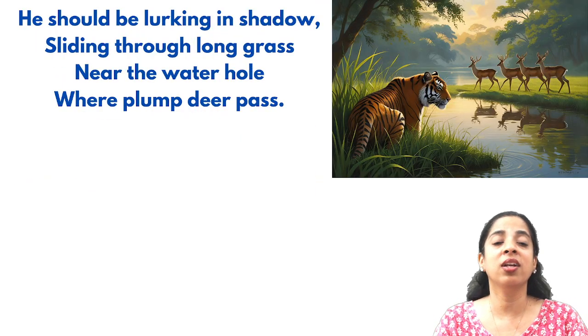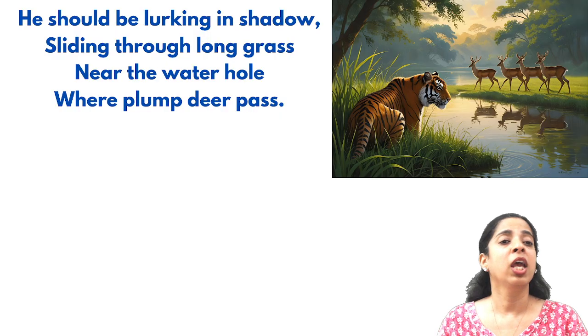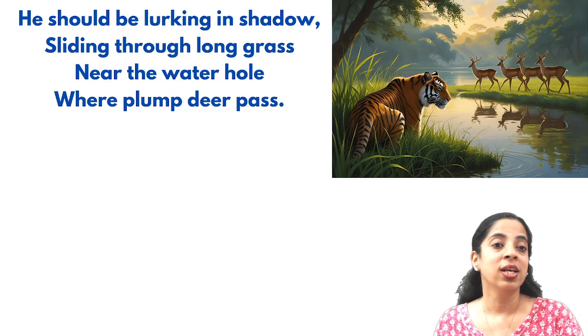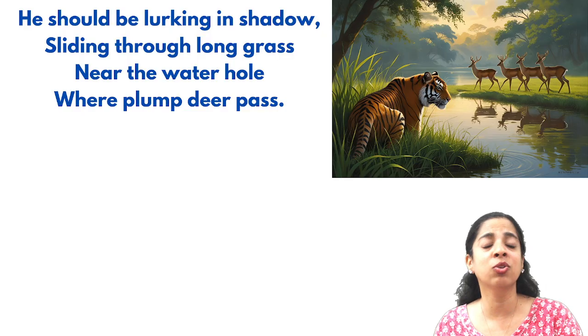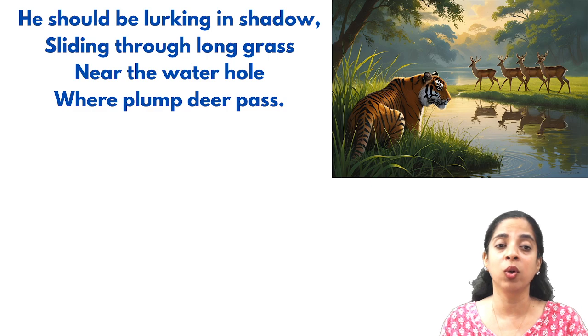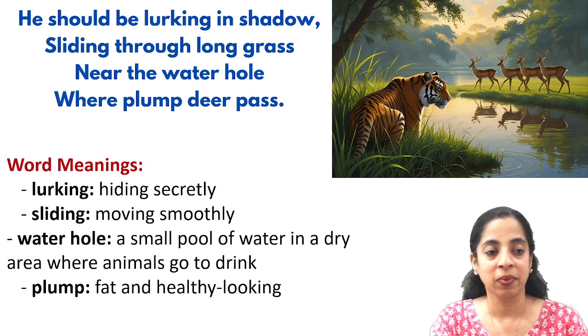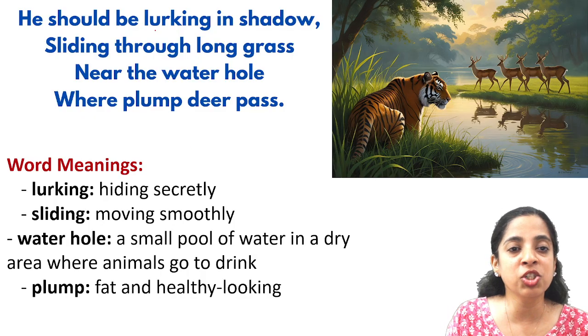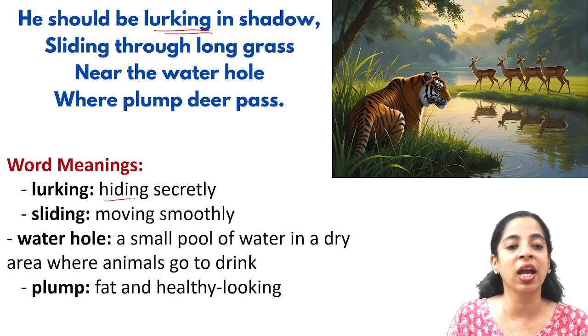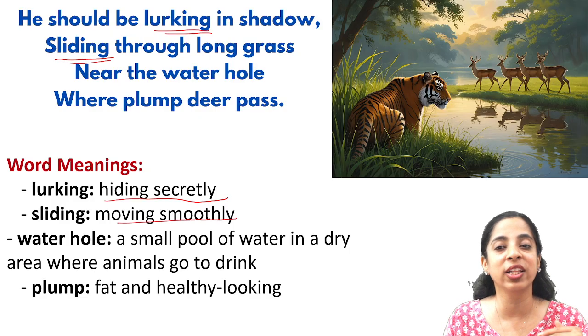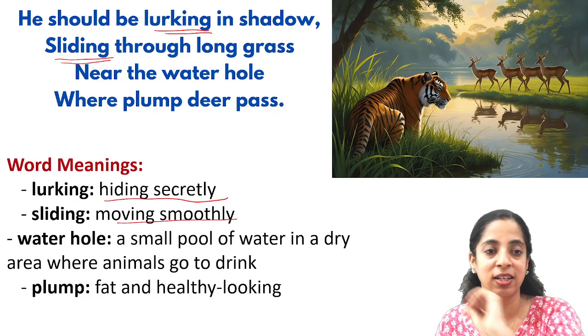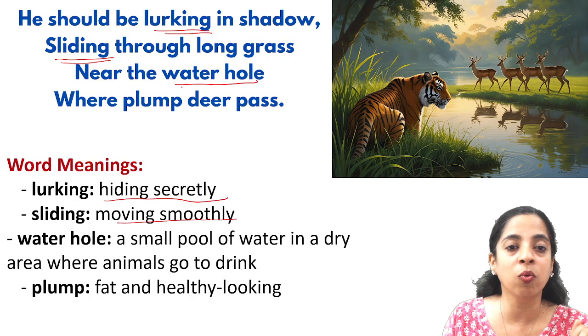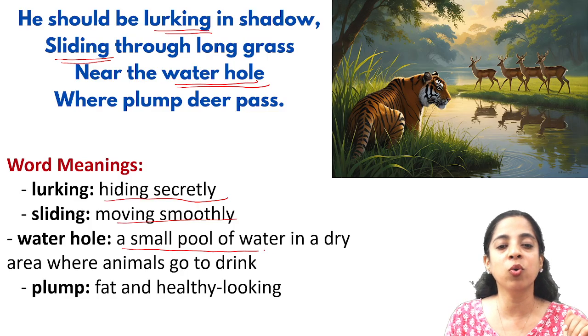Now, the poet says in the next stanza, he should be lurking in shadow, sliding through long grass near the water hole where plump deer pass. So he should be lurking in shadow. What does lurking mean? Lurking means hiding secretly. Sliding through long grass. Sliding means moving smoothly. When you move smoothly, you say you slide. Near the water hole. Water hole here means a small pool of water in a dry area where animals go to drink.